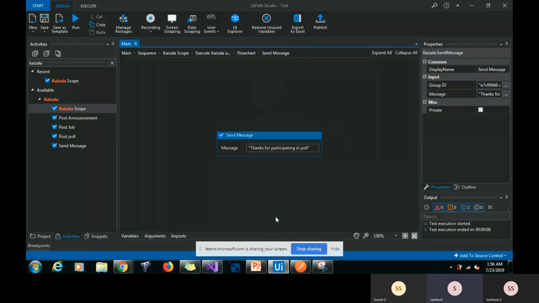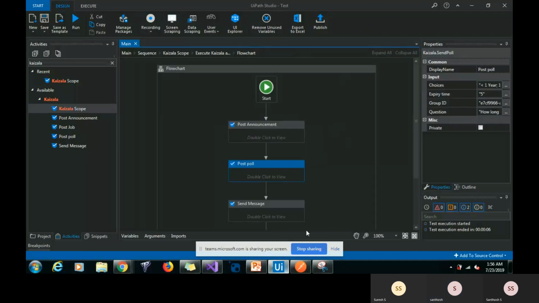Next one is send message. Here message content and group ID are the mandatory fields. Send message is used to send message to the group.